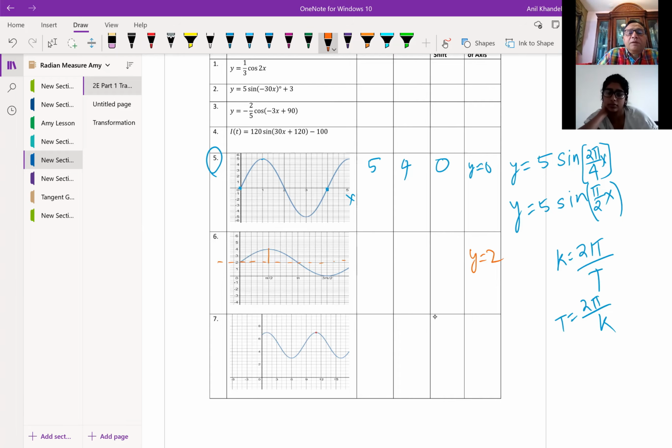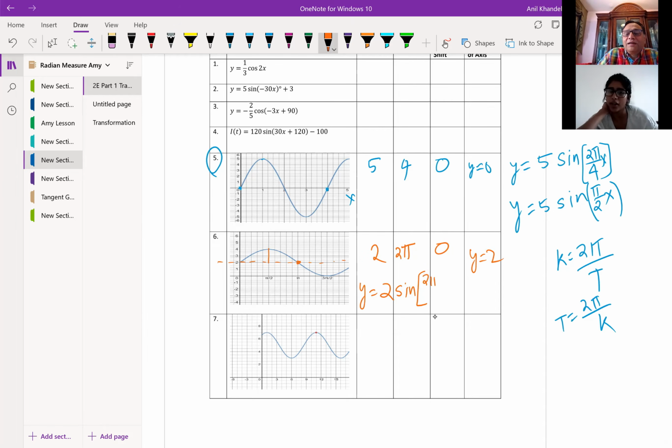We are going up by 2 units, and the time period is, now you cannot see the whole wave, but you can see half the wave, which is pi. If half is pi, then the full wave time period will be 2 pi. Is that clear? There is no phase shift, and therefore the equation will be y equals 2 times sine of 2 pi by 2 pi.